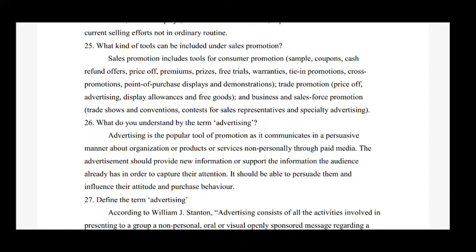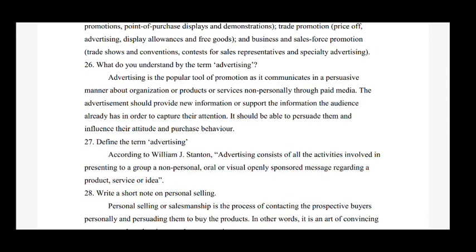And trade promotions are price off, advertising and display allowances and free goods. And business and sales force promotions are trade shows and conventions, contests for sales representatives and specialty advertising. So the next question is, what do you understand by the term advertising?